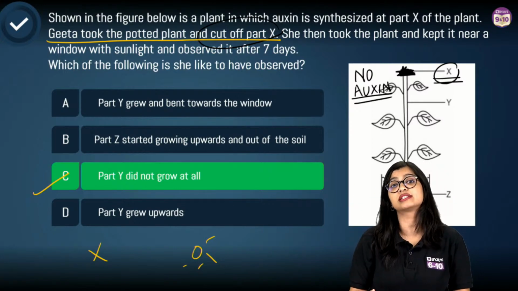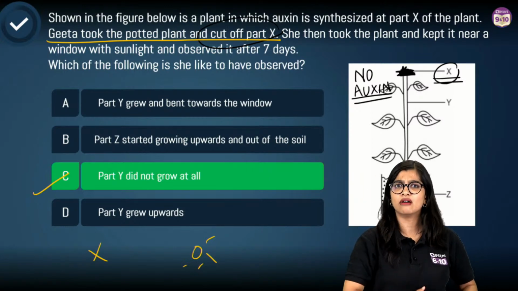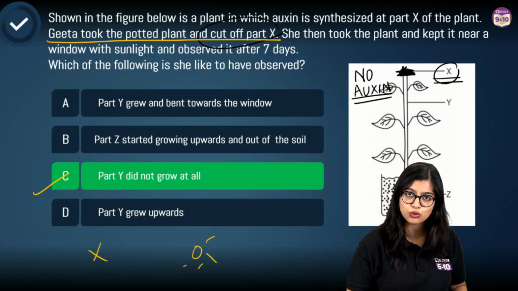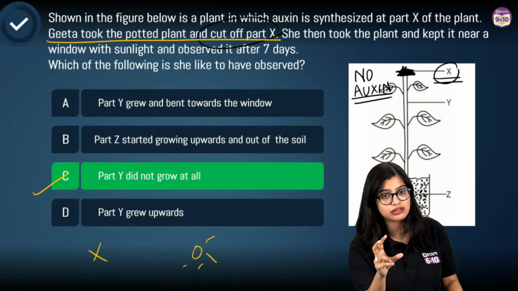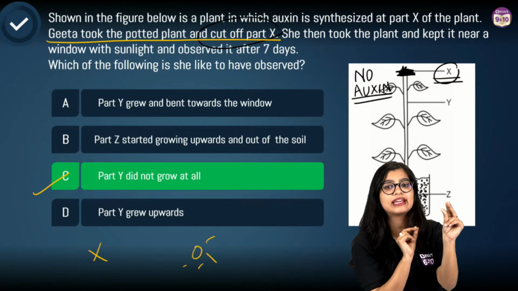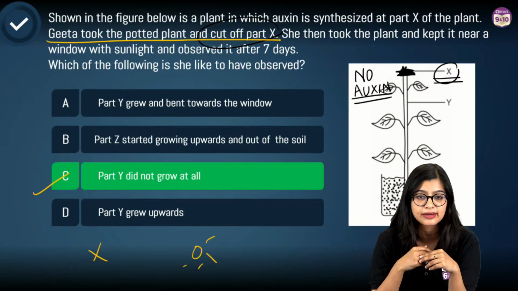Maybe the question says neuron, but I can say, ma'am, it could be a sensory nerve also, because many nerves are made up of sensory neurons, right? I'm giving you an example. So here it is not about assumption. It is about what the question is asking, what we interpret it, right? So that is what we're trying to say.